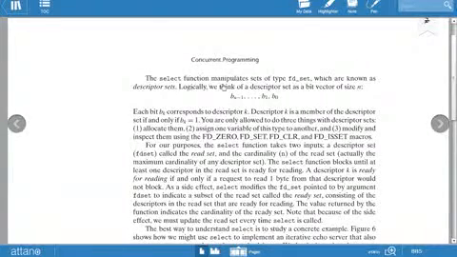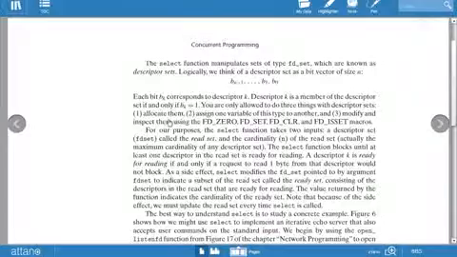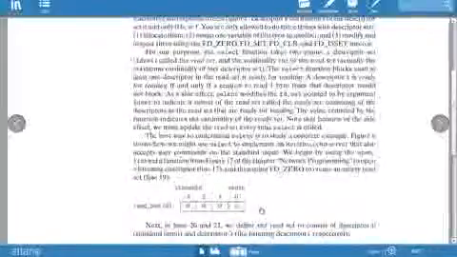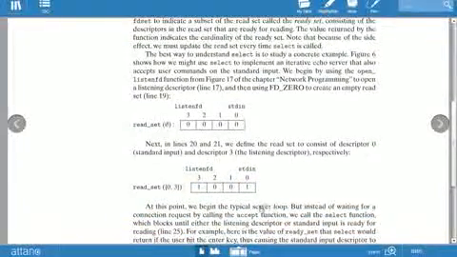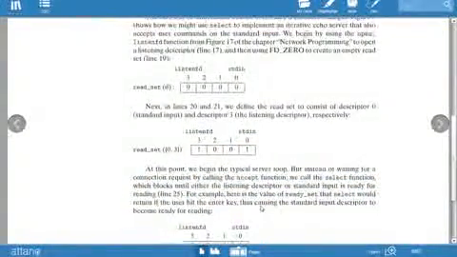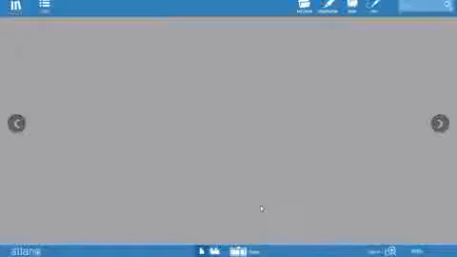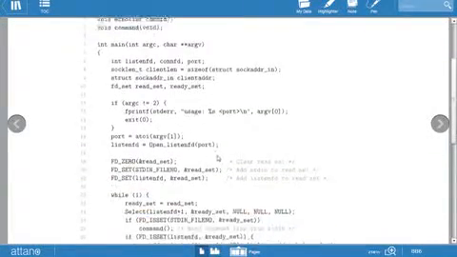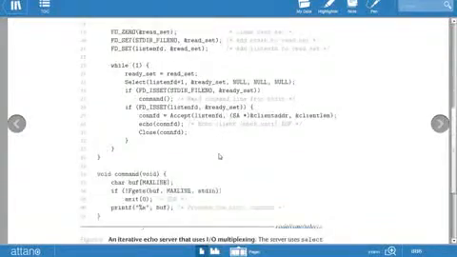The select function manipulates sets of type fd_set, which are known as descriptor sets. The best way to understand select is to study a concrete example. This is a very typical example, and it is program code that you have to study.